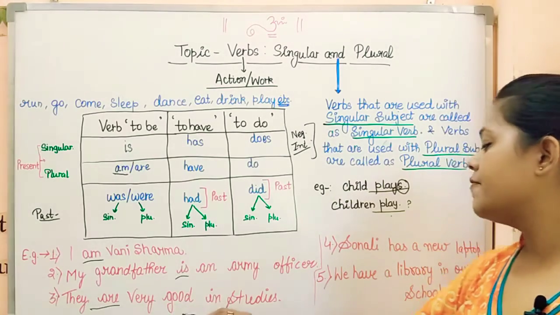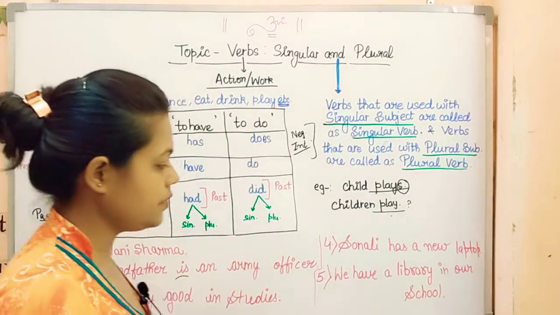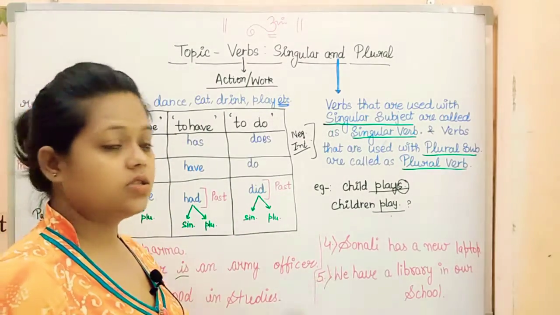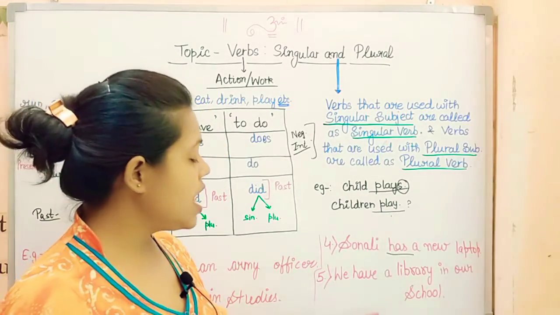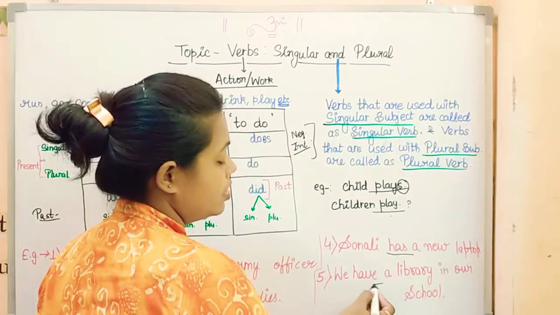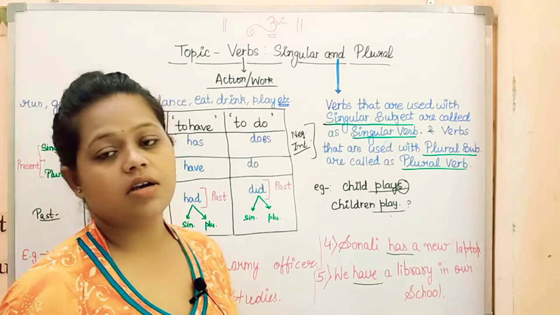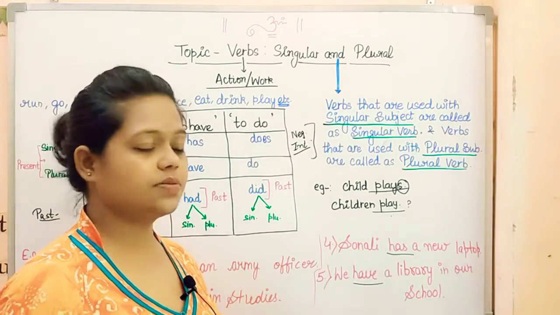They are very good in studies. We have two more. Sonali is a girl. Sonali has a new laptop. Now we, plural subject: we have a library in our school. I'm sure this much is very clear.